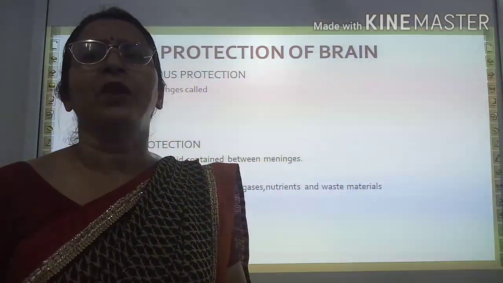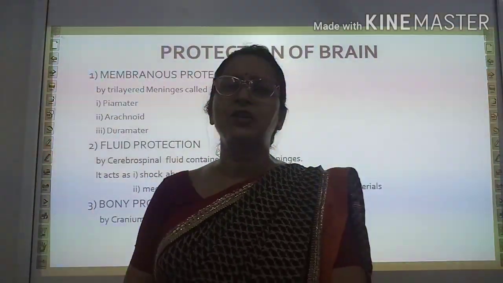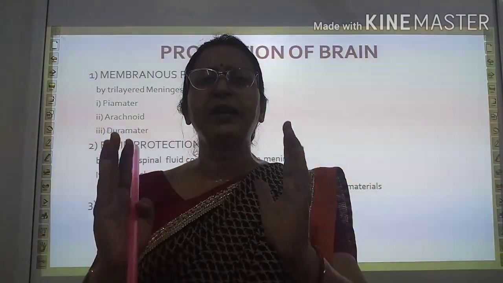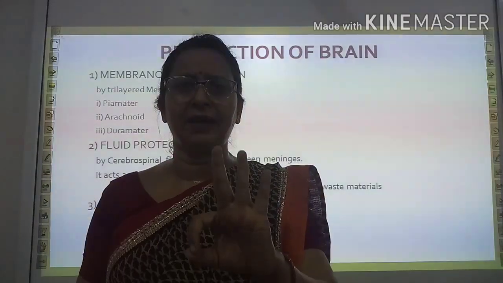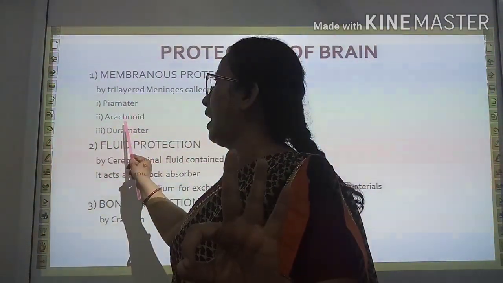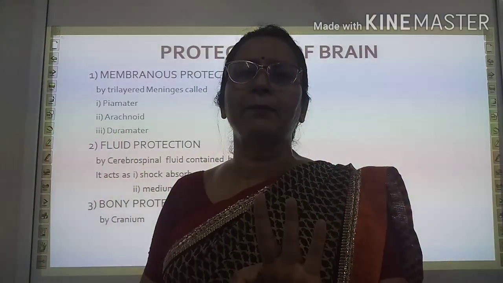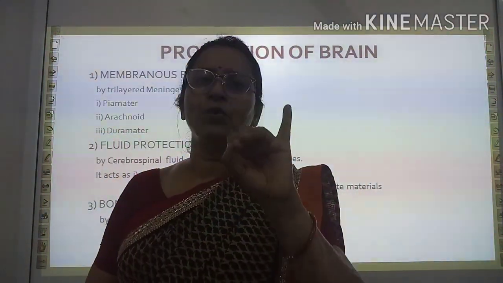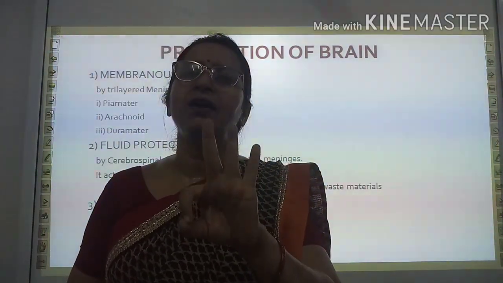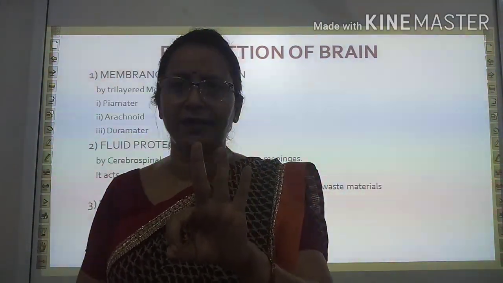When you see membranous protection, our entire brain is covered externally by a tri-layered membrane. This tri-layered membrane is pia mater, arachnoid and dura mater. These three membranes cover the brain from all sides.